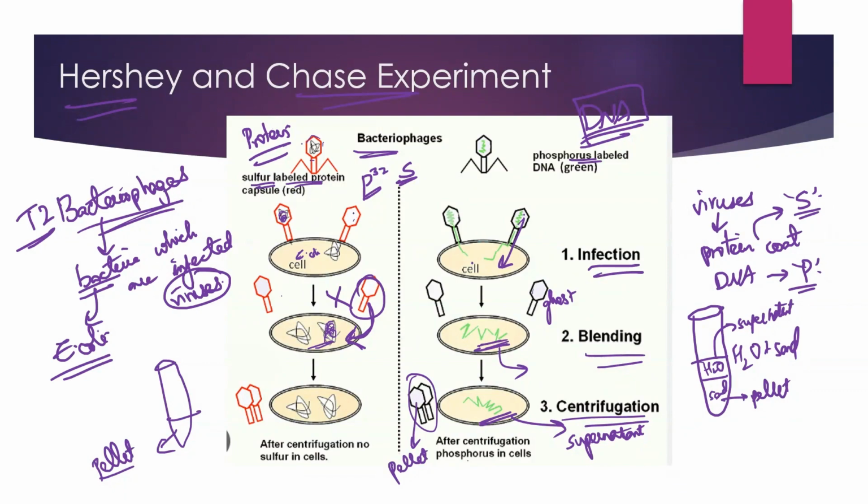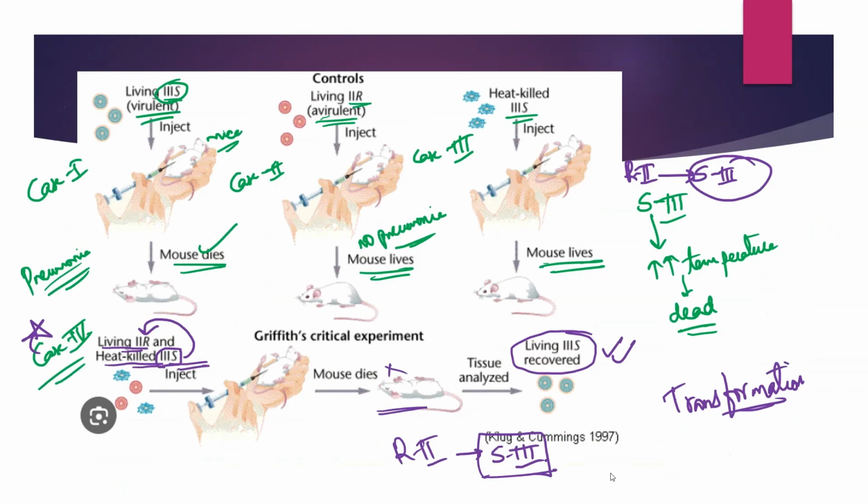Why is it so? Because if protein is the genetic material, then what would have happened? See here, the protein coat is radio labeled with sulfur. If protein is the genetic material, it would have entered inside the bacterial cell and shown me radio labeling in the pellet. But there was no radio labeling seen in the pellet, and none in the supernatant as well. That's because it's not entering inside the bacterial cell. DNA is entering inside the bacterial cell, so it is showing the radio labeling. You can see it in the supernatant. This proved that DNA is the genetic material. So let us see the question now.